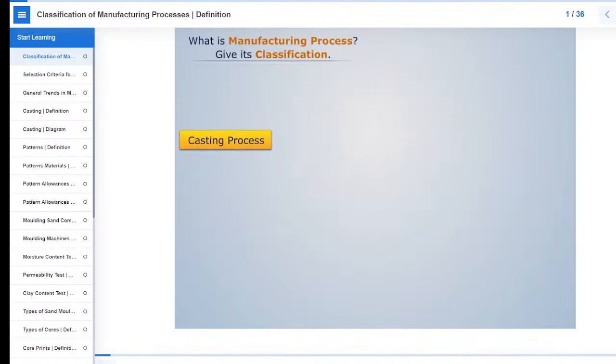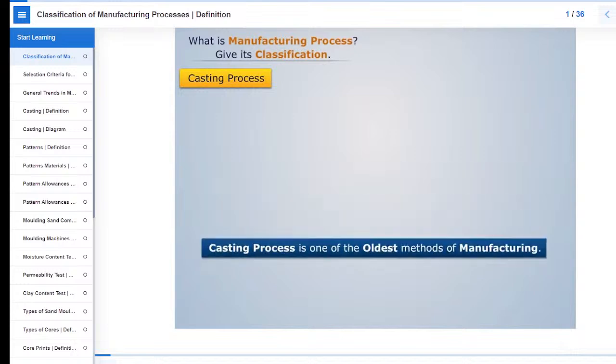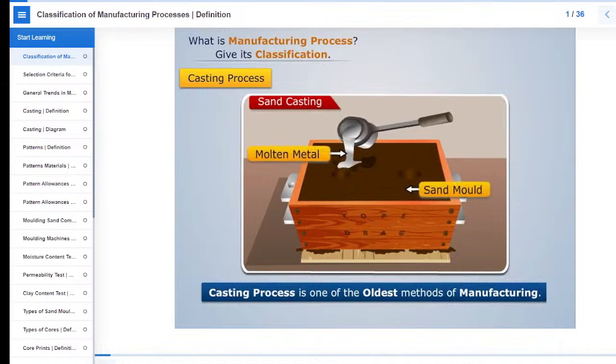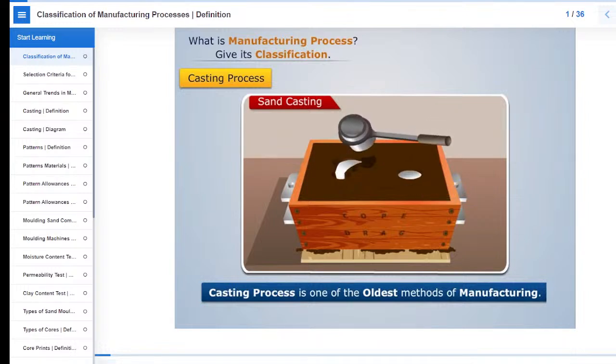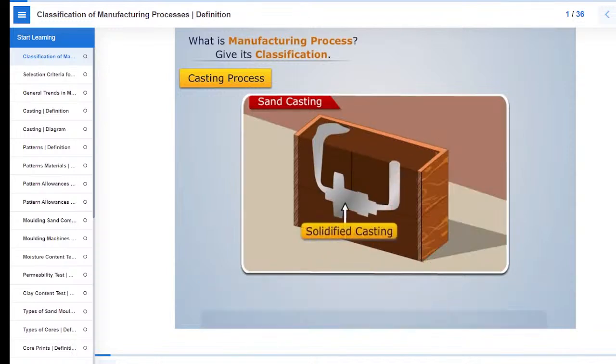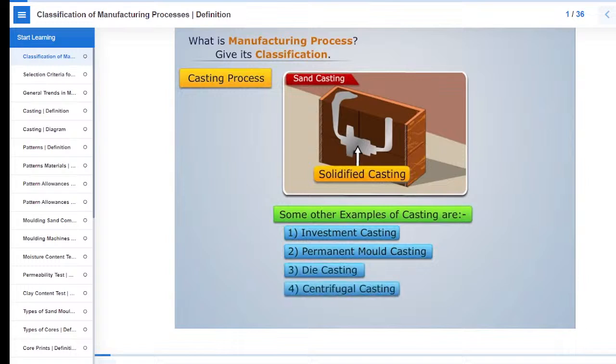Let's first discuss about the casting process. Casting process is one of the oldest methods of manufacturing. Sand casting is one of the most common examples of casting, where the molten metal is poured into the mold cavity, and then it is allowed to solidify to produce the casting product. Some other examples of casting are investment casting, permanent mold casting, die casting, and centrifugal casting.